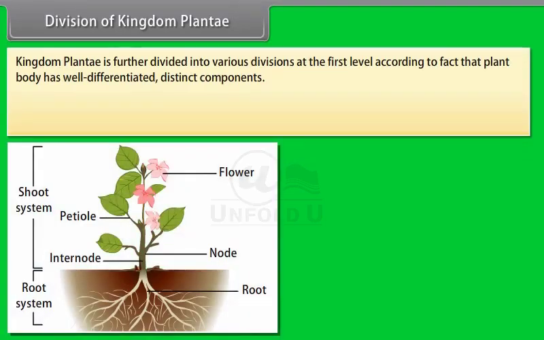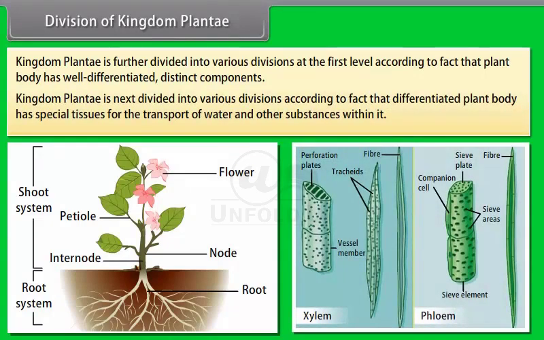Division of Kingdom Plantae. Kingdom Plantae is further divided into various divisions at the first level according to the fact that the plant body has well-differentiated distinct components. Kingdom Plantae is next divided into various divisions according to the fact that the differentiated plant body has special tissues for the transport of water and other substances within it.